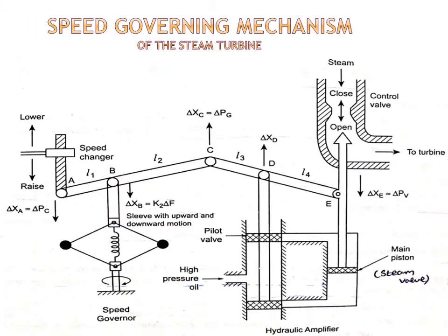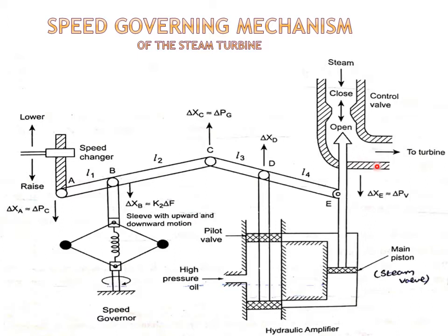The speed governing mechanism is one of the important topics in power system operation and control which we have to learn. The real power in the power system is controlled by controlling the driving torque of the individual turbines of the system.